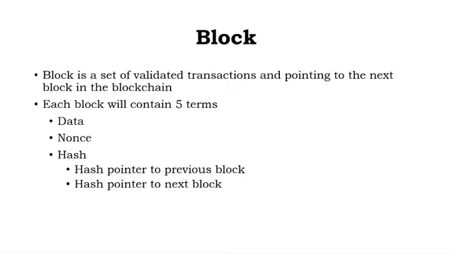Each and every block will hold all this: data, the nonce, then the hash value, in the form of a hash pointer which holds the address of the previous block, and the hash pointer pointing to the next block address. This is about the block.